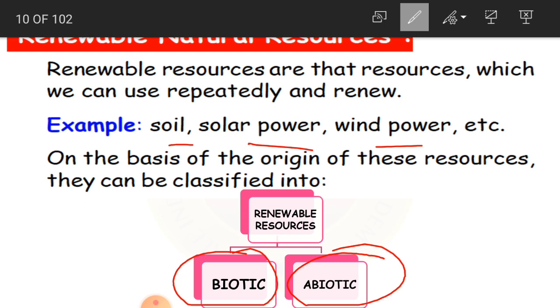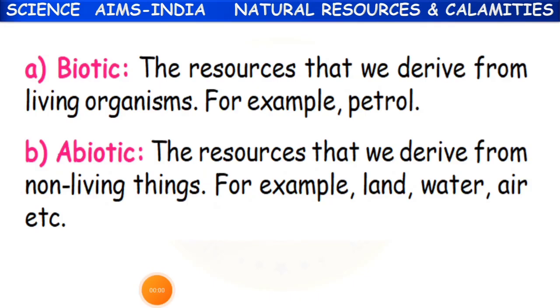What are they? That is biotic and abiotic. Okay, biotic and abiotic. Clear, children?